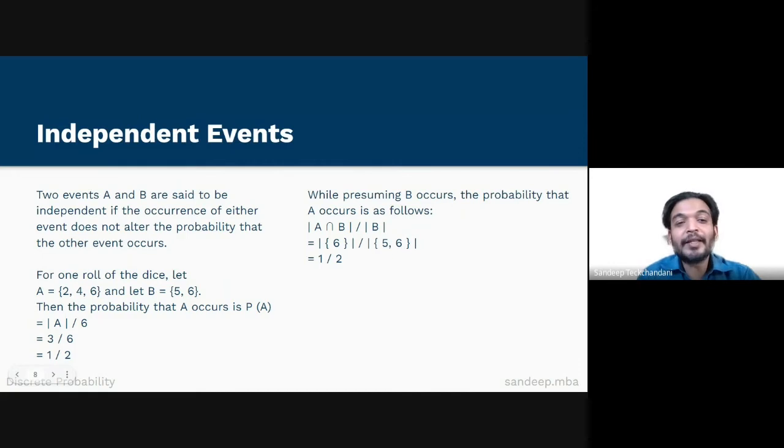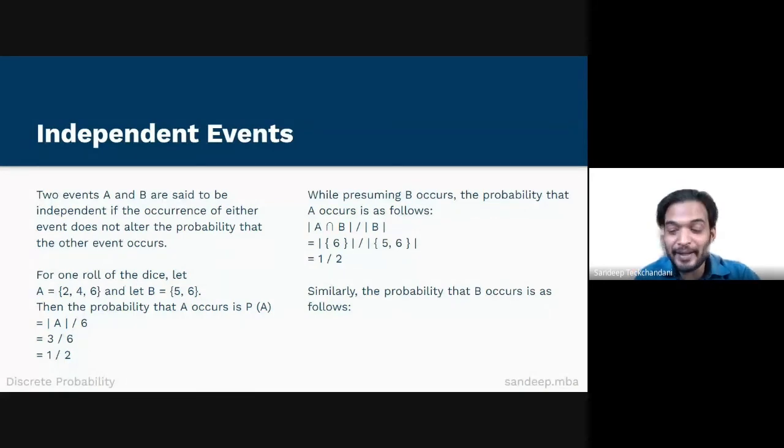Similarly, the probability that B occurs is as follows. The number of outcomes in B divided by the total number of outcomes. The number of outcomes in B is 2 and the total number of outcomes is 6. Therefore, our answer is equal to 2 upon 6, which is equal to 1 upon 3.